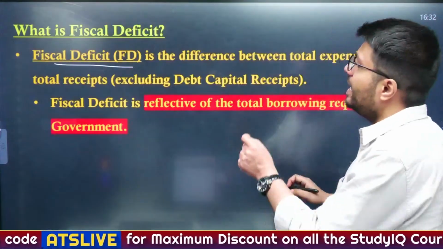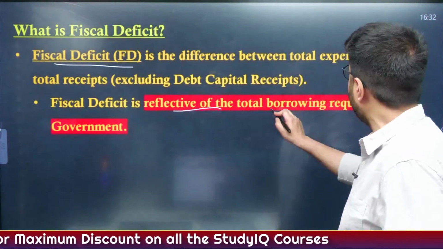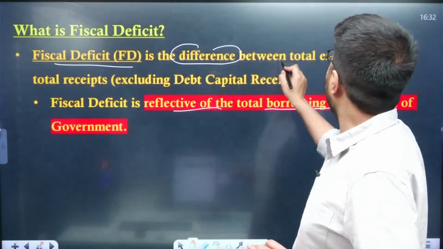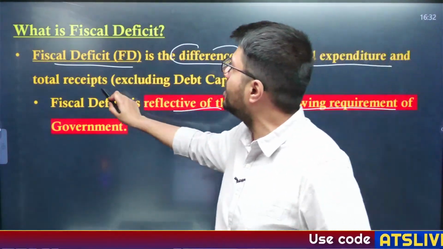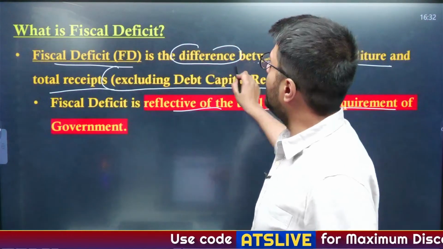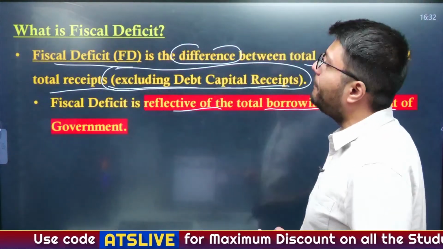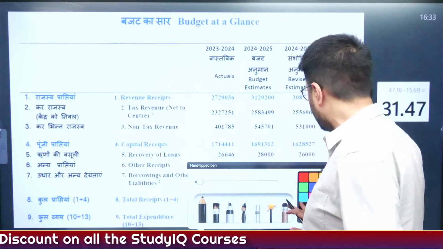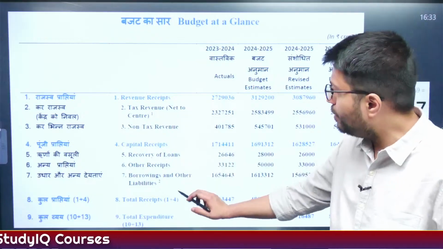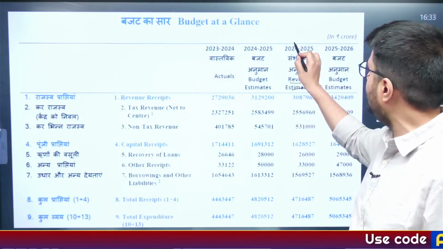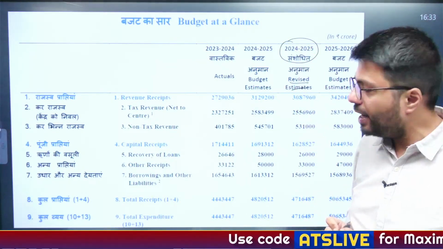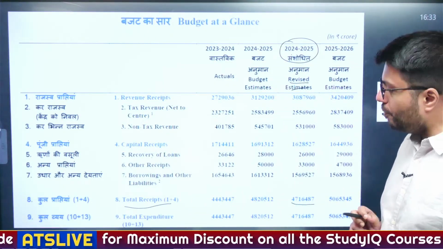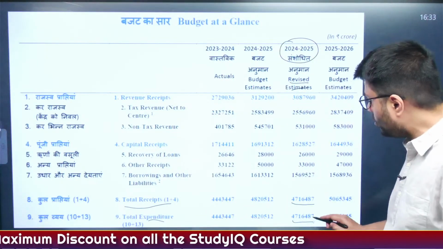Technically, fiscal deficit reflects the total borrowing requirement of the government, and in terms of formula, it is the difference between total expenditure and total receipts, excluding the debt capital receipts. And why does this highlight excluding debt capital receipts? Because you will see from this screenshot, which I have taken from this year's budget, which also highlights the revised estimate of the outgoing financial year 2024-25, total receipts as 47.16 lakh crore rupees, whereas total expenditure is also the same amount.